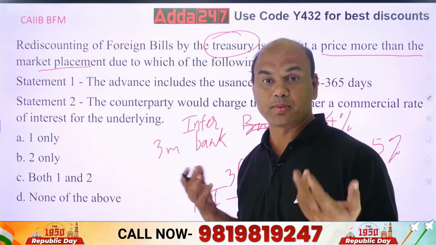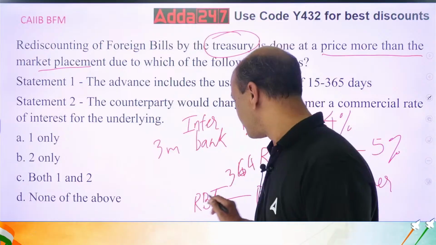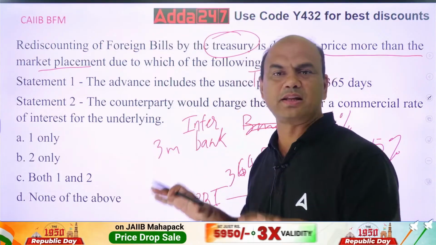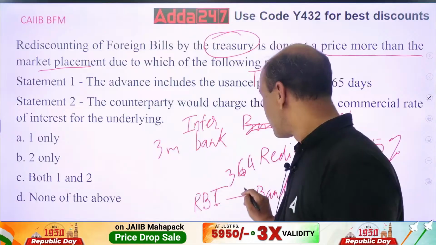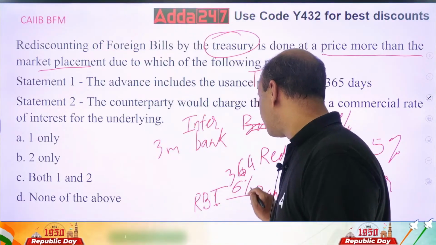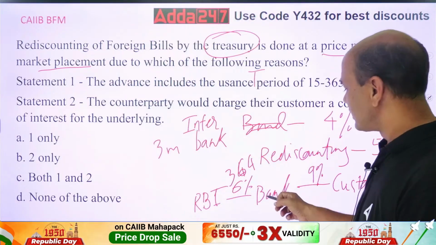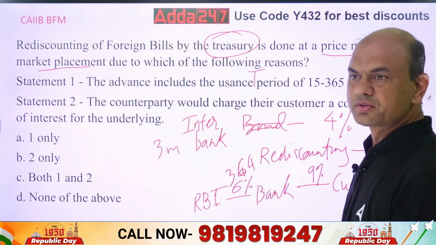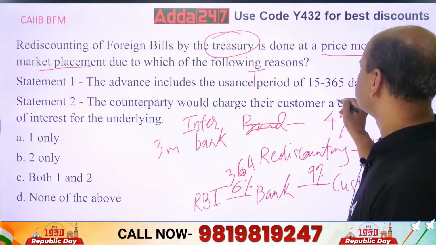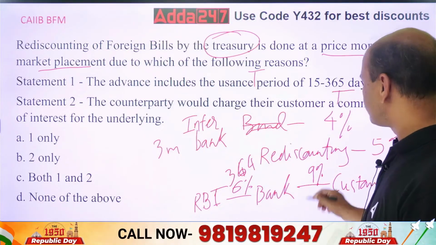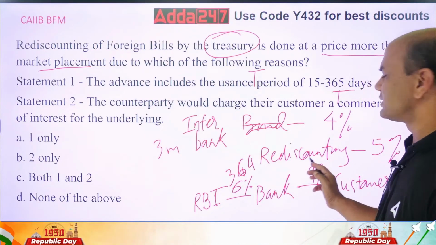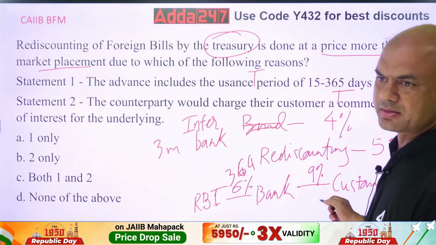Why, doesn't RBI want profit or what? So RBI will say, okay, we'll settle at 6%. So even if they charge 6%, then also what is happening? See, this interbank is 4% and here you are getting 6%. So obviously this is also the second reason. True. Because commercial bank will charge at a commercial rate to the customer, which is quite high.